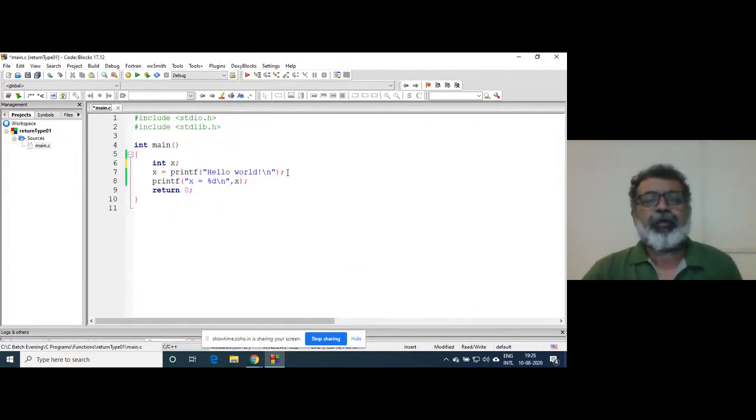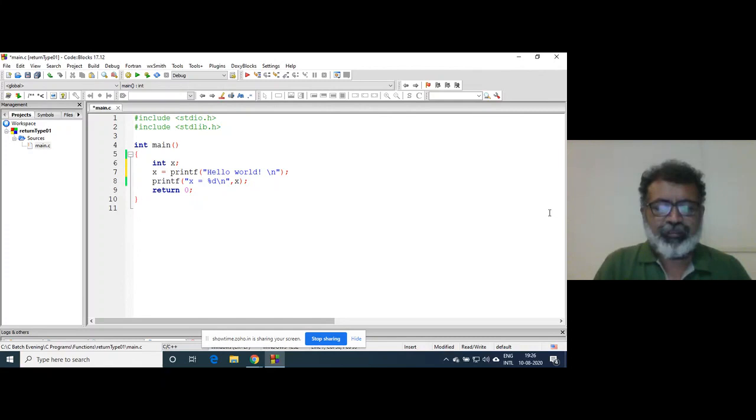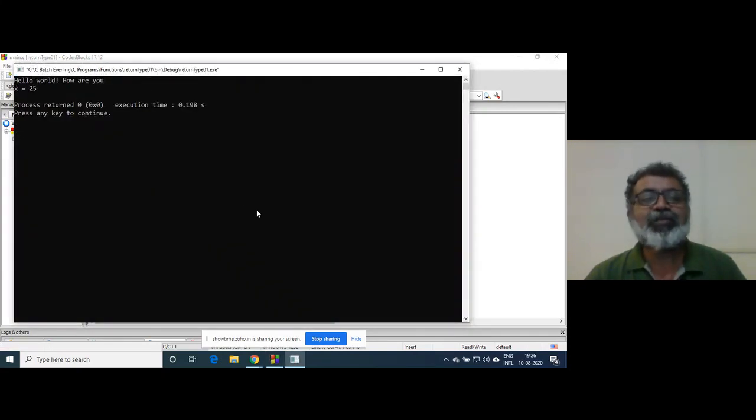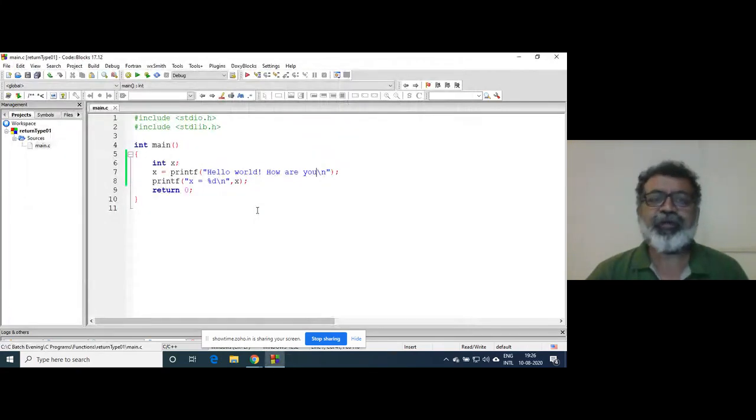So when this function returns, it returns the number of characters printed on the screen. Suppose I write hello world. If I write how are you, something, if I add these characters, definitely it will return a larger number of characters. In a simple way, the printf function returns the number of characters printed on the screen. That's it. So it prints 25. So the function returns something, right? Likewise,